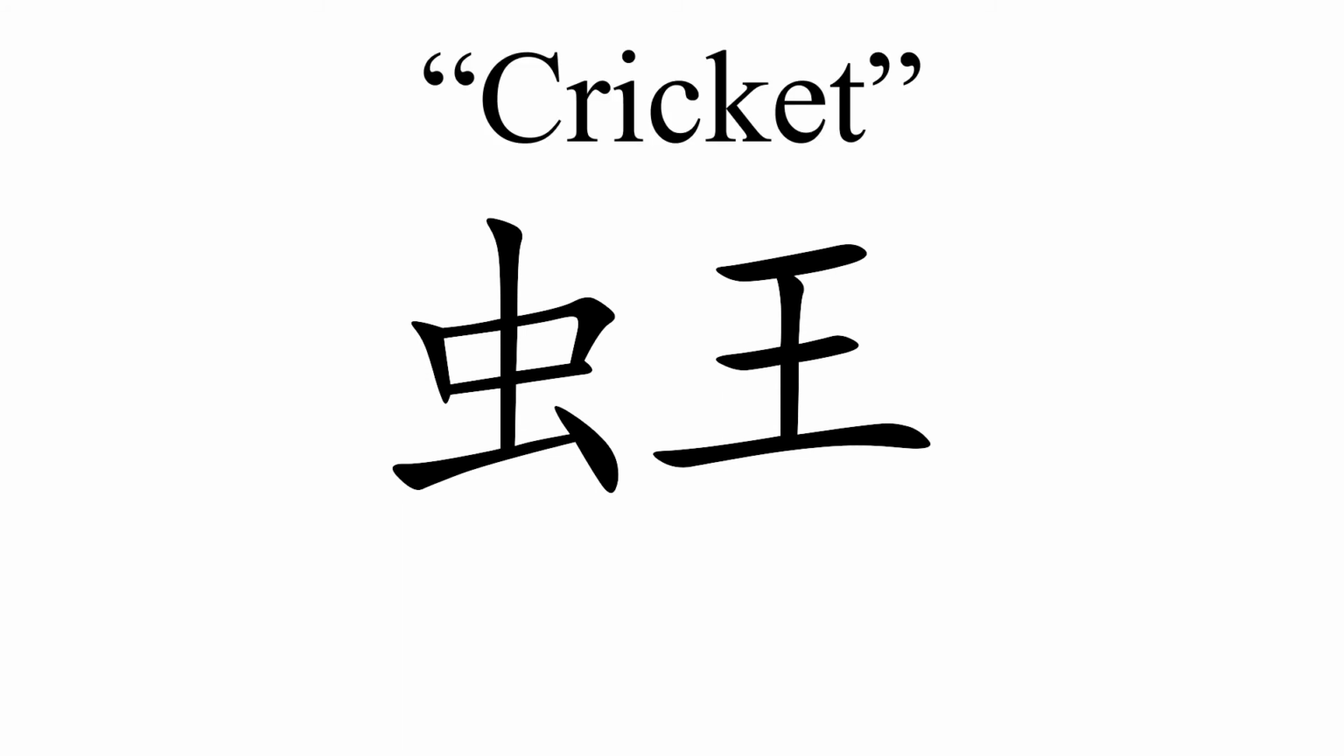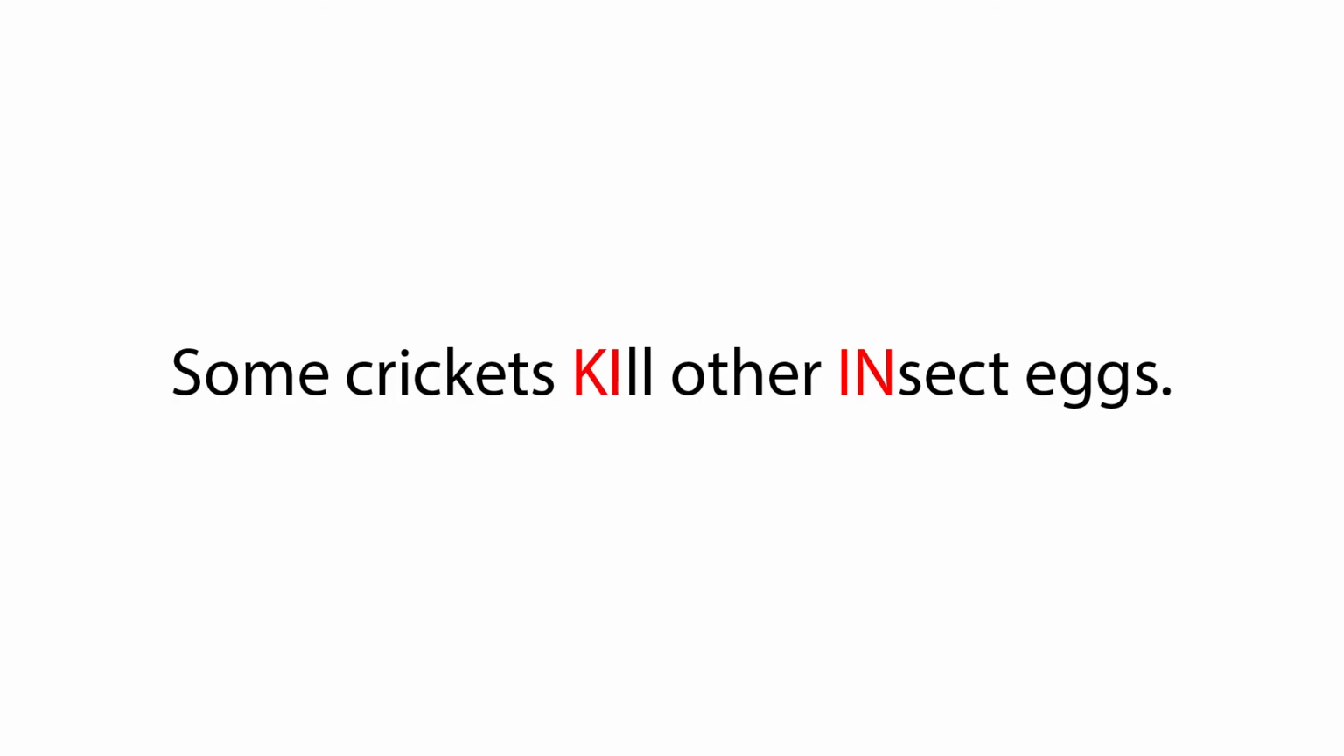For example, the words we used to identify the other radical with KI included king and kiss. This time, however, we're going to use yet another word to associate with the radical, given the context of the character's meaning of cricket. We're going to use the words kill and insect for this particular example. And so, our sentence will be: some crickets kill other insect eggs. As you can see, we've successfully connected the words to the meaning of the full character for cricket.